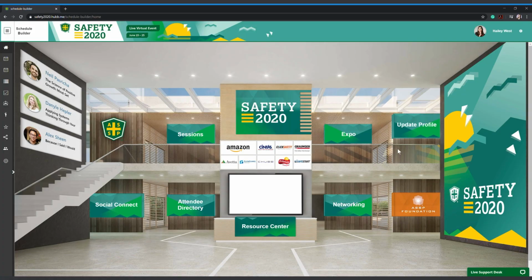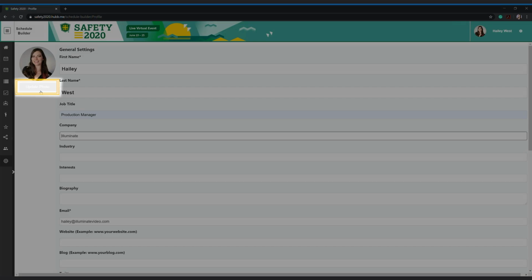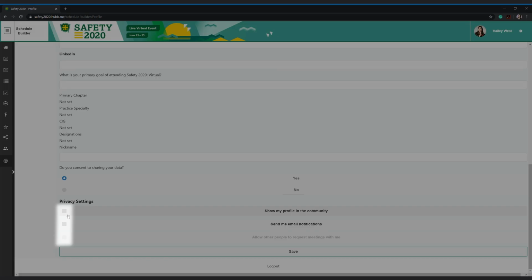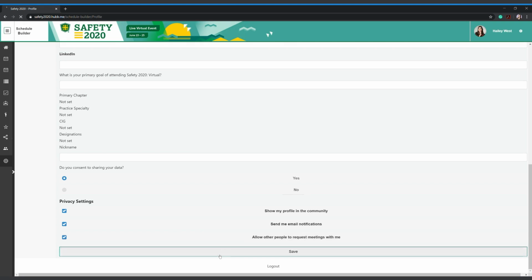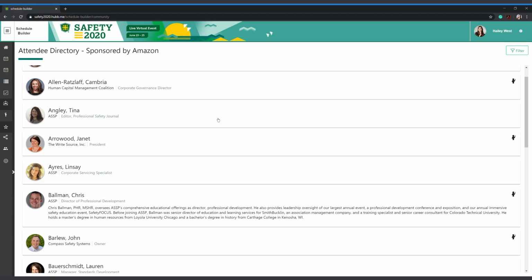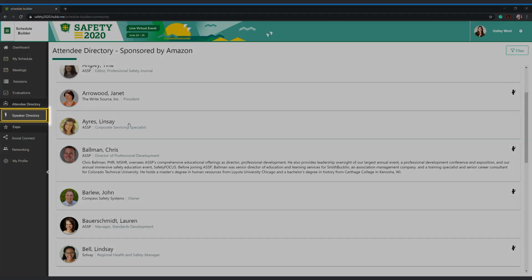You can make updates to your profile and preferences here. Be sure to add your picture and update your preferences to ensure you get the most out of the virtual event. You'll want to check these boxes under privacy settings so you can connect with other attendees and meet with them. You can also look up other attendees and request to schedule meetings with them, or reach out to a speaker in the speaker directory.